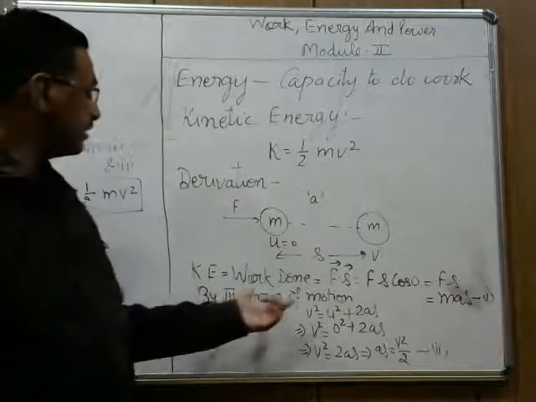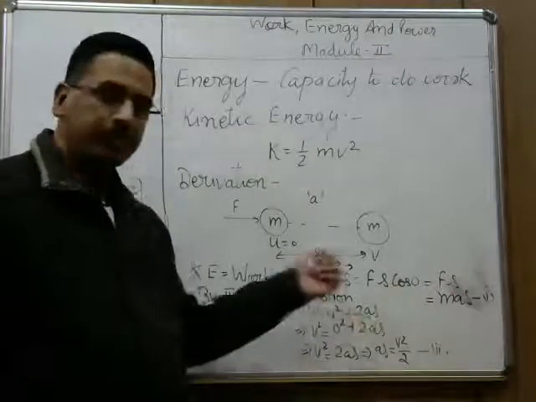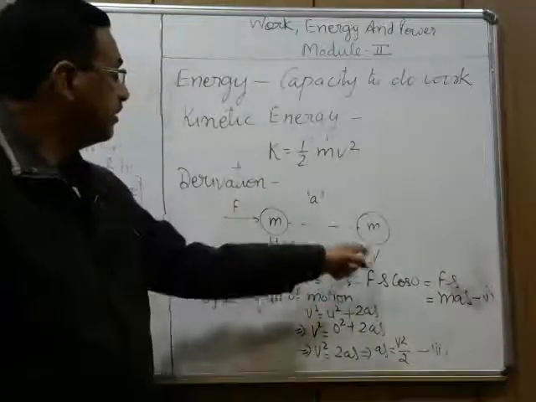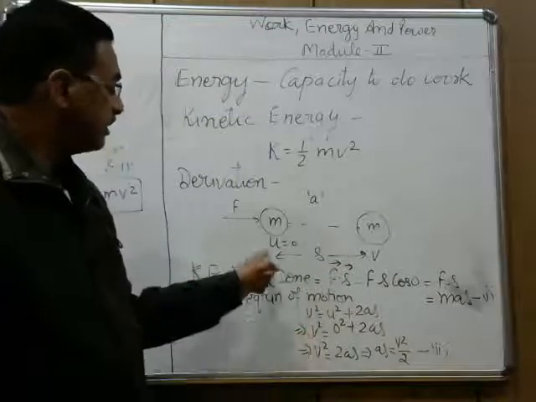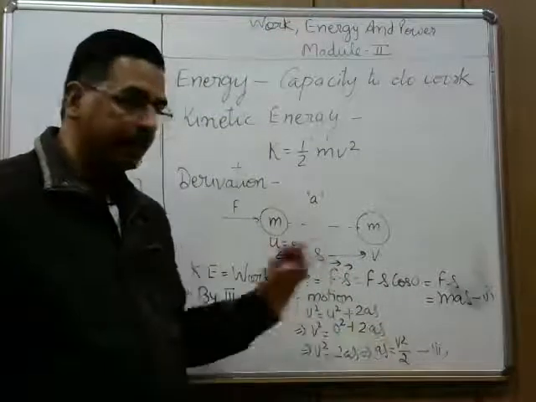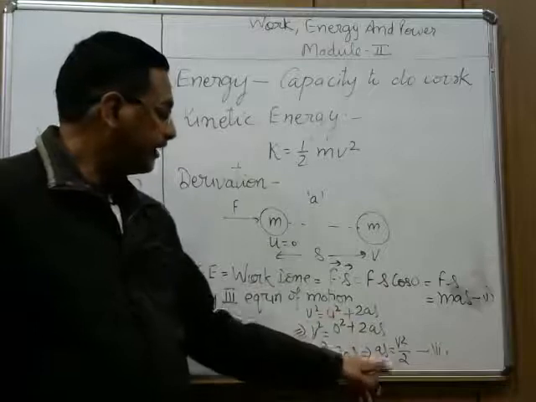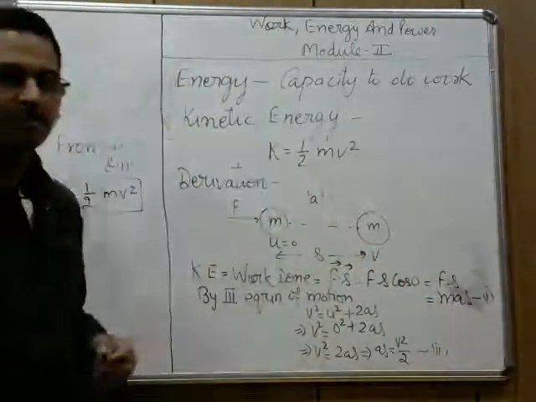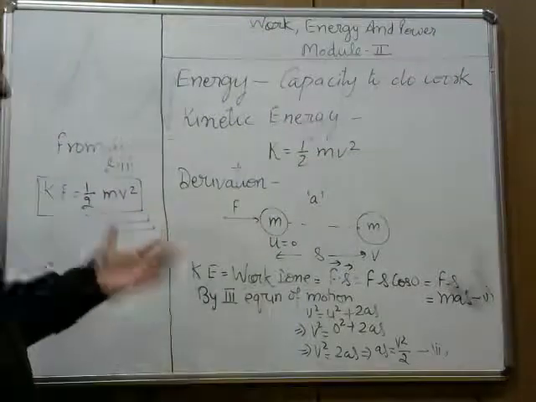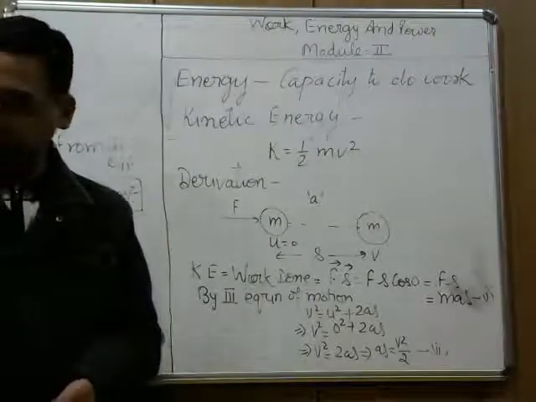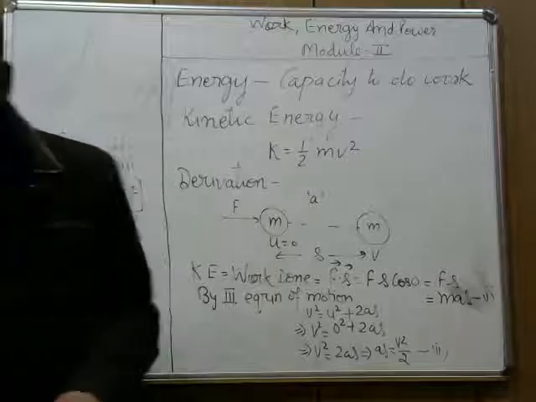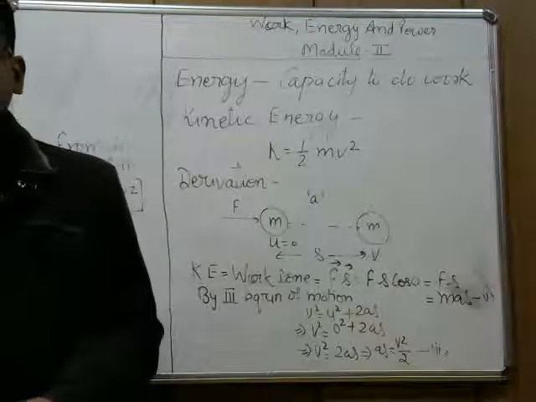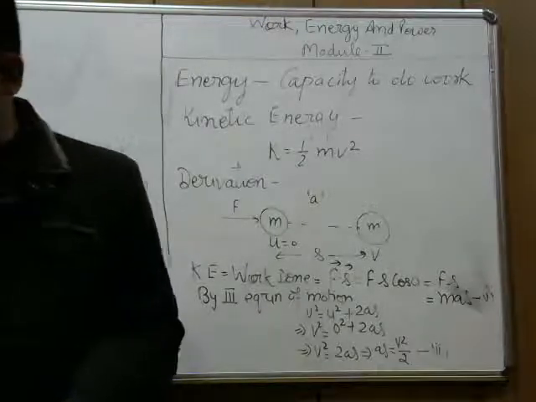Now by applying the third equation of motion, v square equals u square plus 2as. v is the final velocity, so v square; initial velocity is 0, so 0 square plus 2as. So from here we get the value of as as v square upon 2. On substituting, we get this formula: kinetic energy equals half mv square. Now the same derivation we will do by the method of integration.